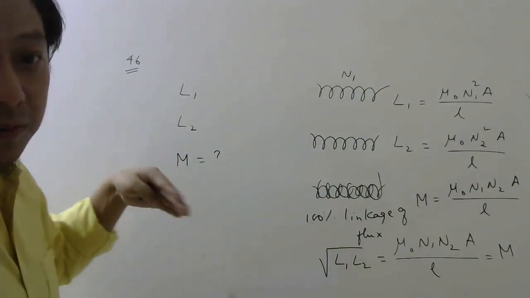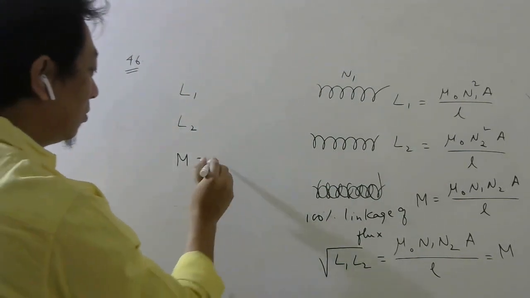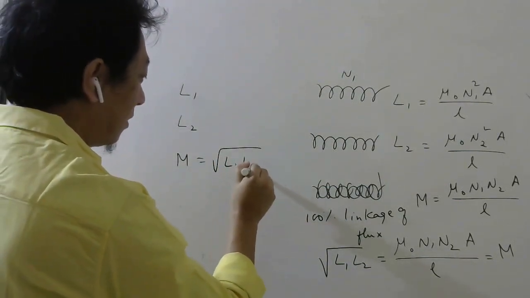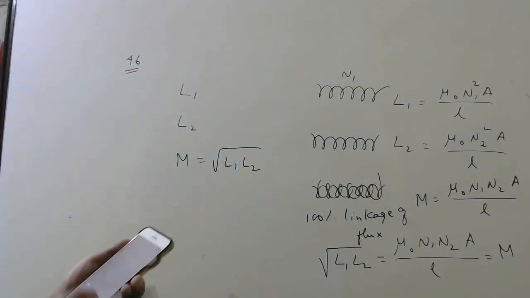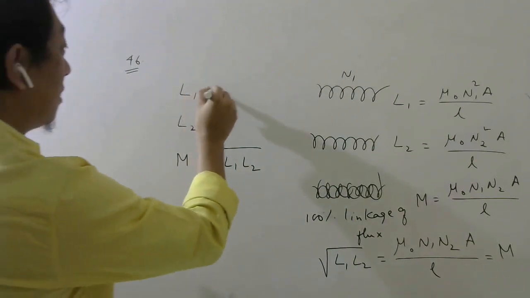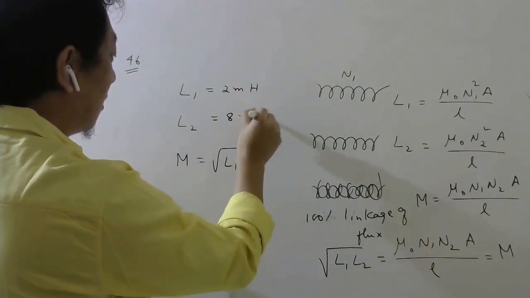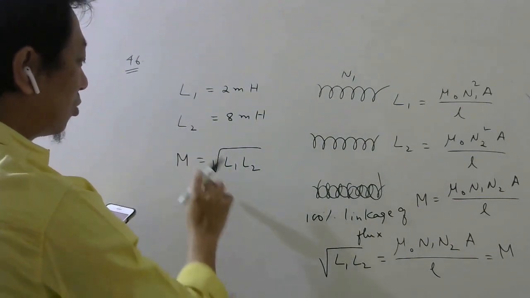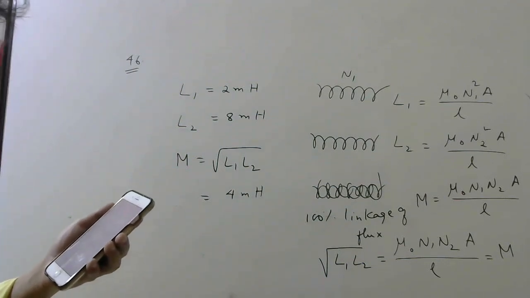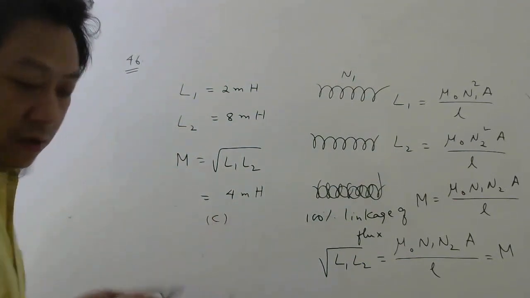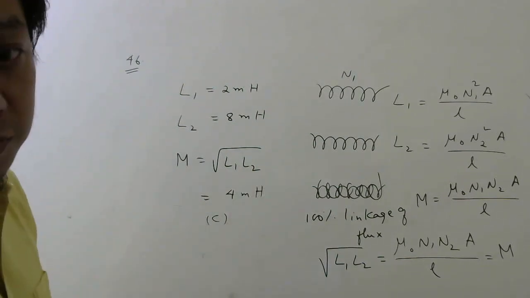So in this problem, they said there is complete linkage. So we can write M equals root over L1 L2 from this formula. Okay. Now what was the self-inductance for the two coils? One was 2 millihenry and the other one was 8 millihenry. So 2 into 8, 16, square root of 16, 4 millihenry. Which option? C.